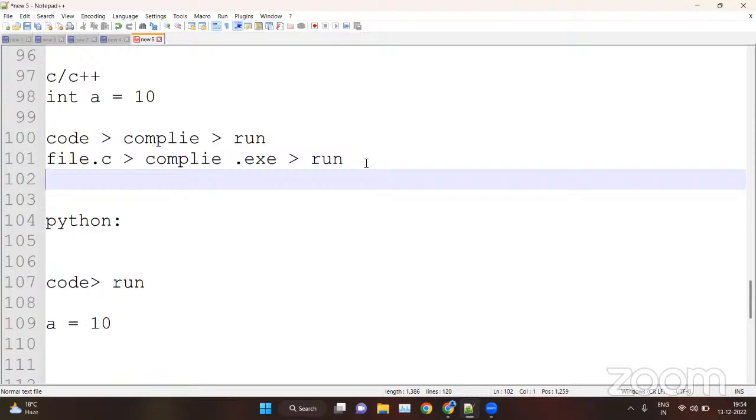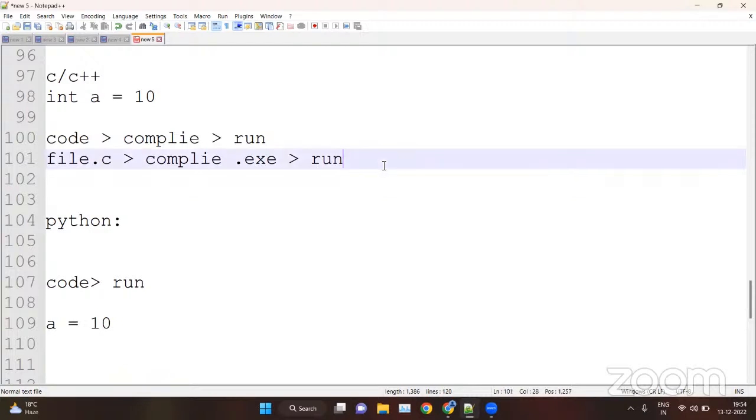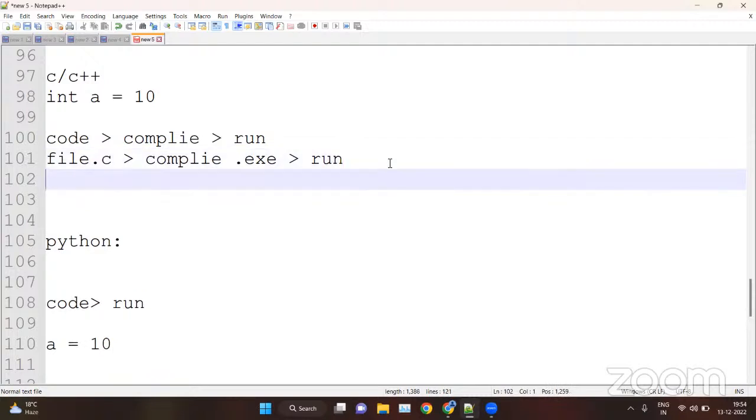Then first you have to fix the code, then you have to compile it, and then you have to run it. So this is the whole long process in C or C++. Or if you're making any changes inside C or C++, again you have to compile it and then run it. So this is a frustrating process. First you have to code, then compile, and then run.